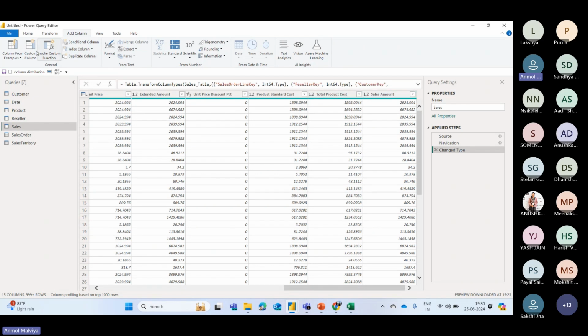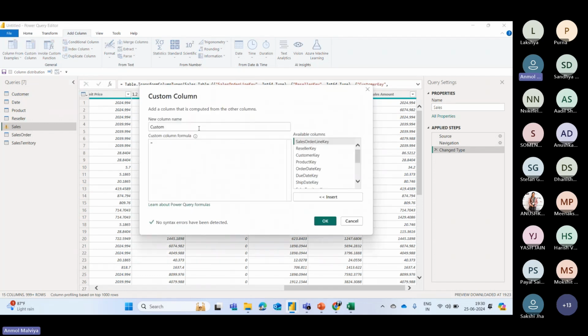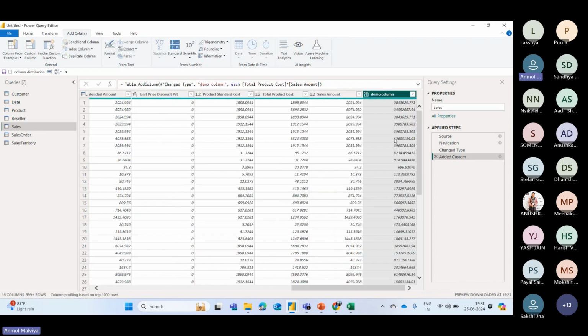So I can create a custom column, and here we can enter the name for the column, and then enter the column names on which we want to perform the operation. So here we can select it, then write the multiplication operator and insert the second column, and then click on OK. A new column will get created, and this will multiply both these values. In this way, you can perform various mathematical operations like plus, minus, multiplication, divide, etc.